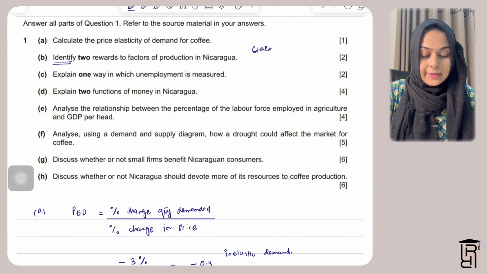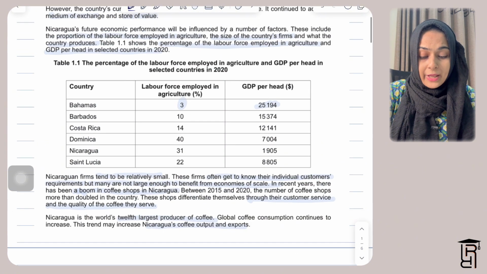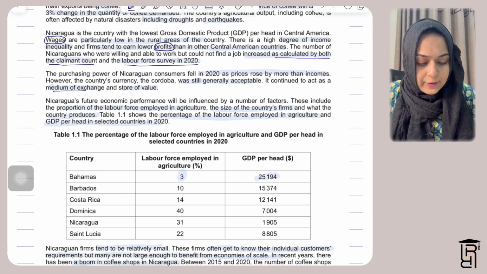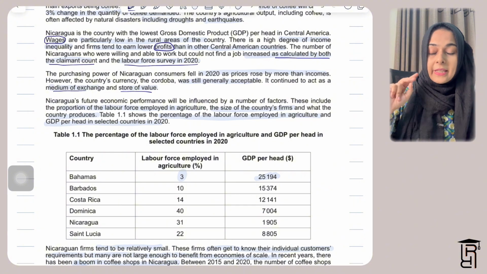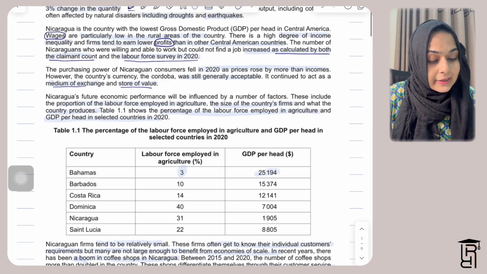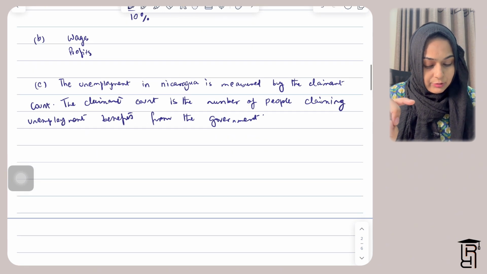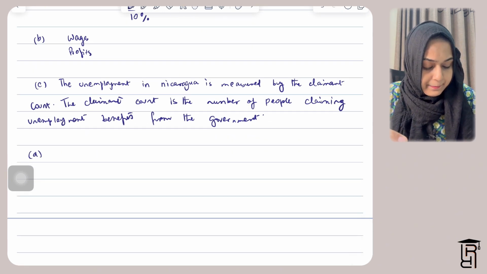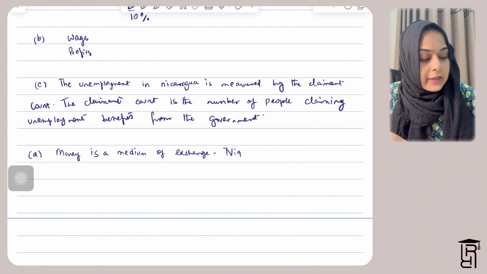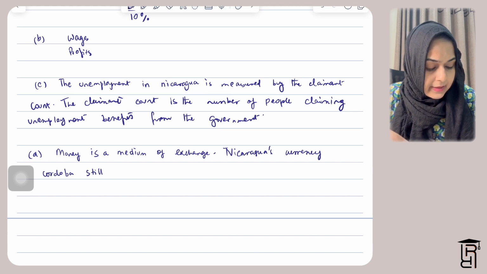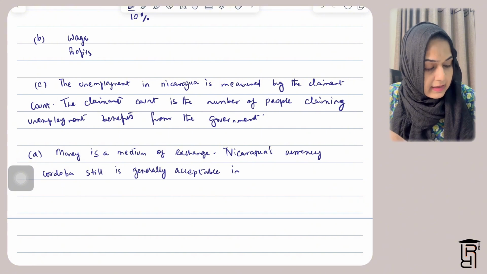Okay, part D says explain two functions of money in Nicaragua. So when we were reading this data response, I mentioned that there are four functions of money, but they have mentioned two functions of money in Nicaragua. So you need to explain these two only. So number one is that money is a medium of exchange. So what you need to write here for part D is, money is a medium of exchange. Nicaragua's currency, Cordoba, still is generally acceptable in exchange of goods and services.